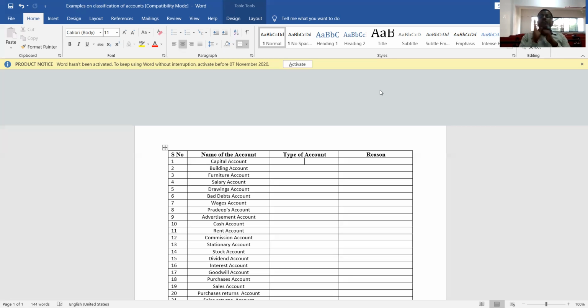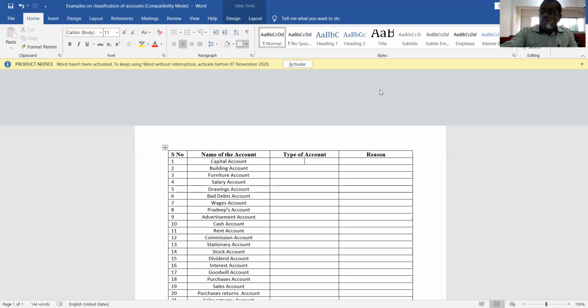There are four prominent fictitious assets. First is preliminary expenses. Second is accumulated losses, that is, the debit balance of profit and loss account. Third is discount on issue of shares. And fourth is discount on issue of debentures. These are the four prominent fictitious assets. The account that deals with these types of assets is called fictitious real account. Now let us move to the last classification.